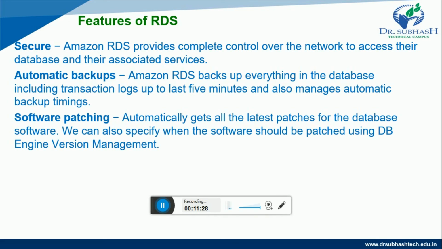And the last feature is software patching. It automatically gets all the latest patches for the database software. We can also specify when the software should be patched using DB engine version management. So friends, these are the features of RDS.